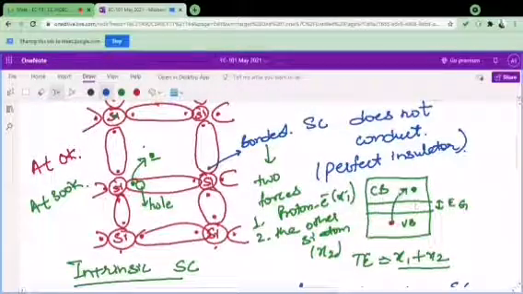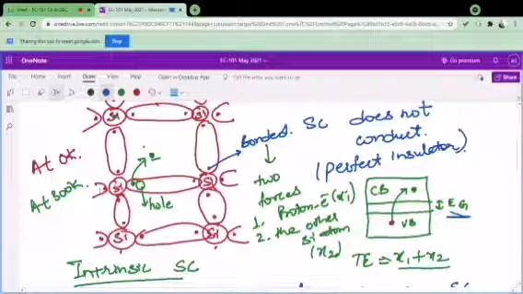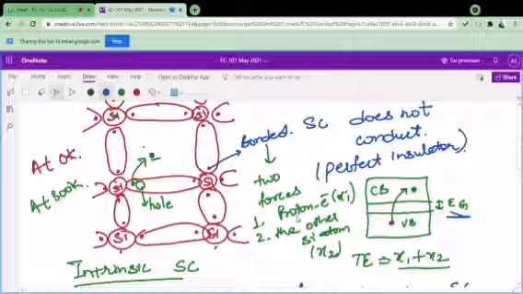Now the important thing to remember here, that earlier also we had this jump from valence to the conduction band, but that jump was when the energy was equal to Eg, because we now have the electrons to jump, but they are bounded by two forces, one by the proton electron force जिसके लिए एनर्जी आपको x1 थी, and the other silicon atom जिसके लिए एनर्जी आपकी x2 थी. So this energy is large, that's why we have to provide more energy over here.